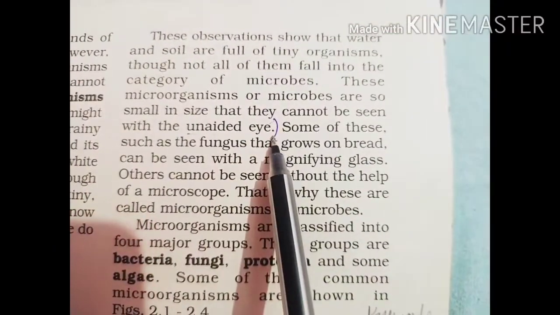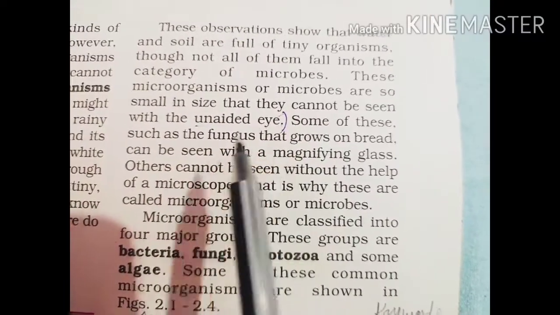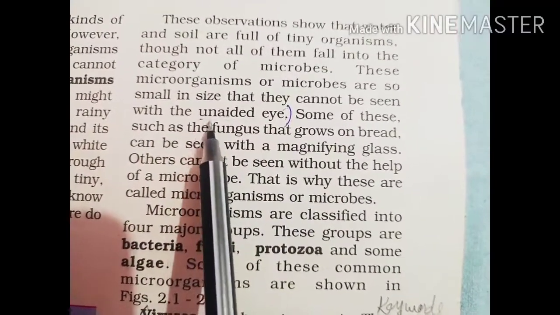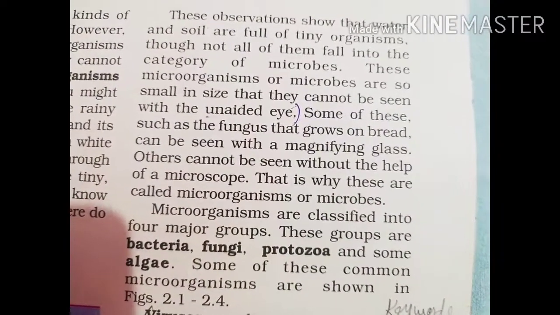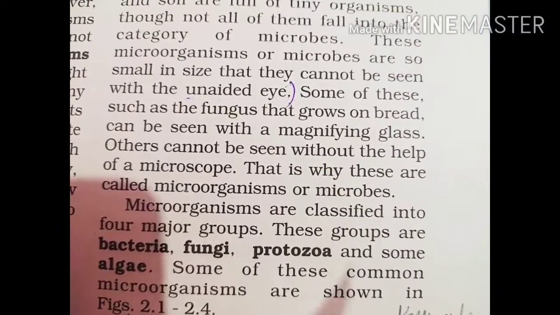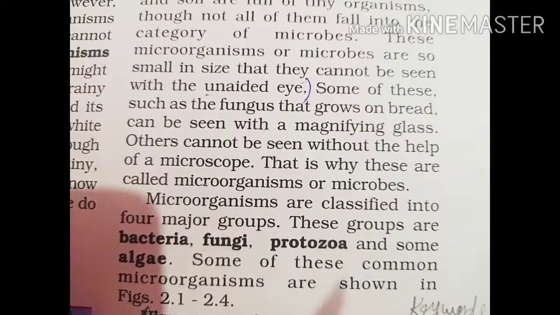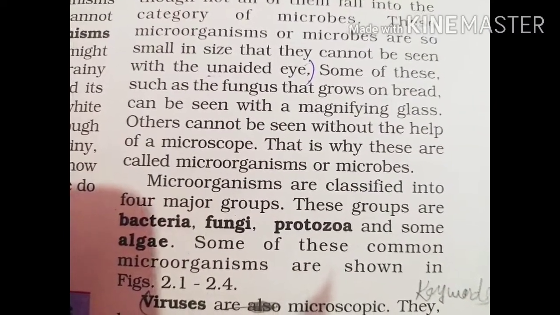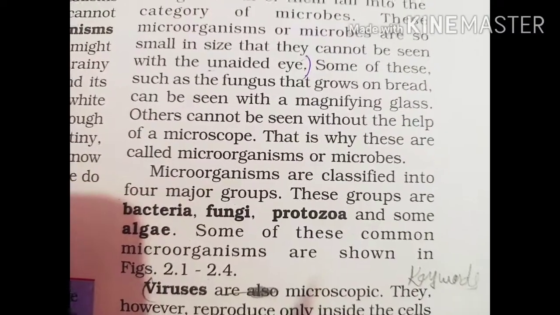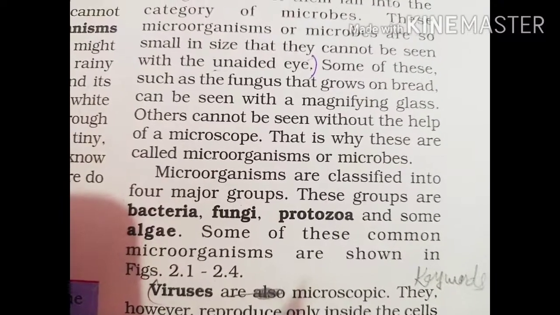For seeing these tiny organisms, we need certain equipment: the microscope. A microscope is the instrument by which we can see very tiny organisms in a big size.